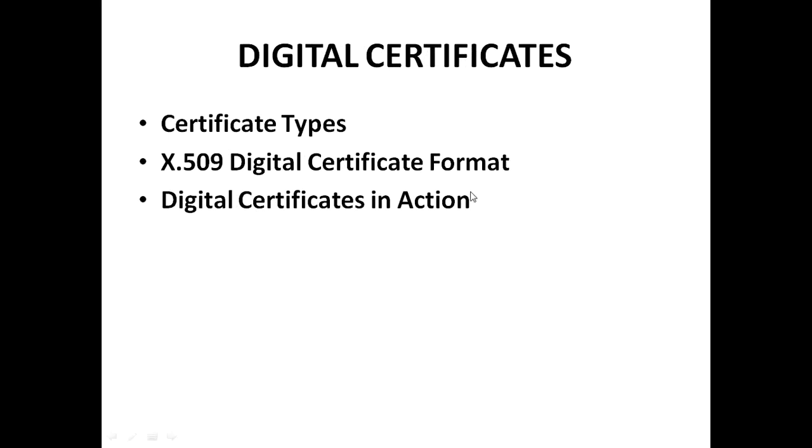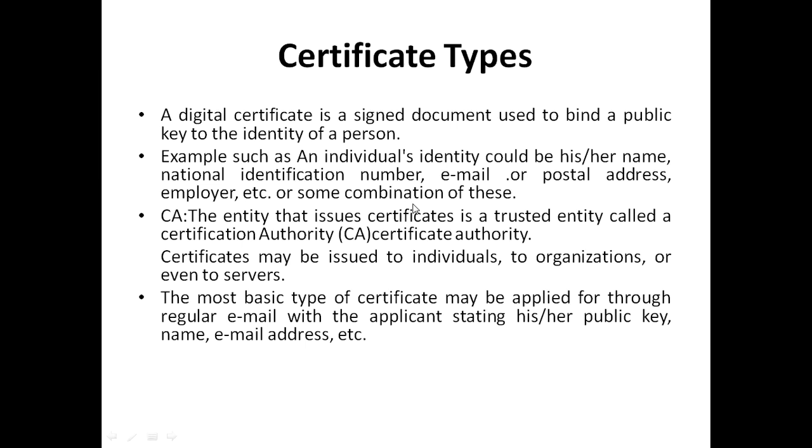The second point we are going to see here is digital certificates. In this we are going to see three points in total: certificate types, X.509 digital certificate format, and digital certificate in action. First we'll see certificate types.